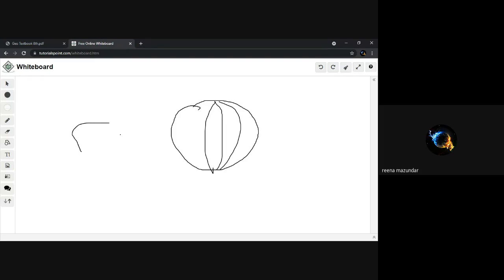Now they look like a pumpkin. Looking like a pumpkin. At least looking like a pumpkin. Don't laugh at me, huh?